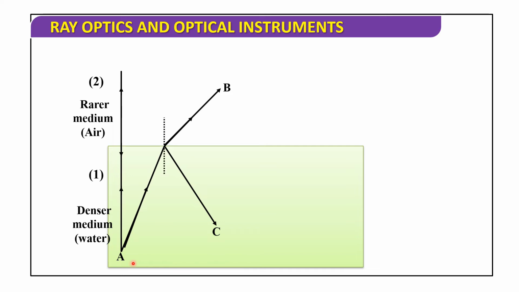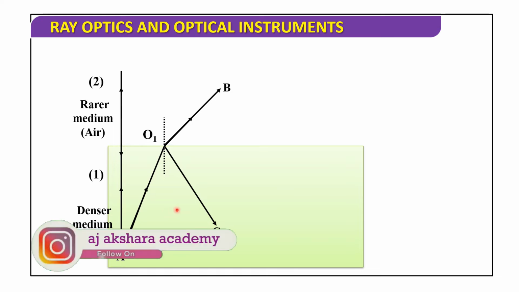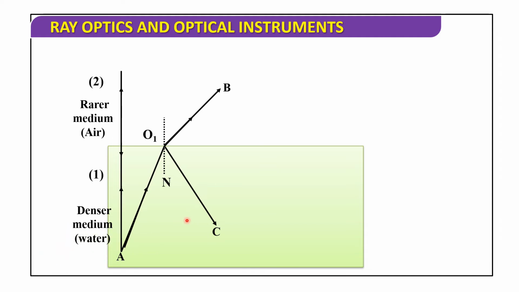So, in this situation, the refracted ray never enters the rarer medium and returns back to the same medium. Here we are drawing the normal n. Whenever the incident ray travels from denser to rarer, the ray never enters the rarer medium. It comes back to the same medium.